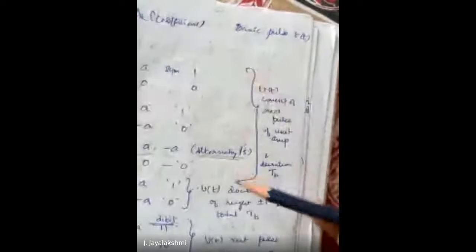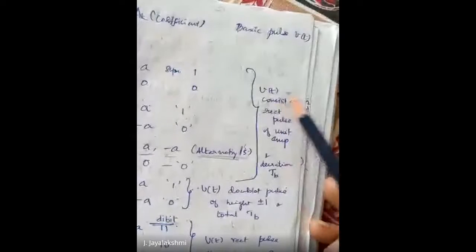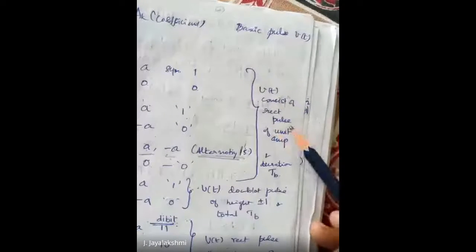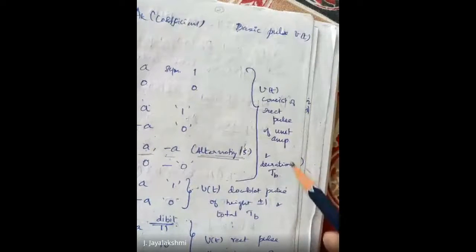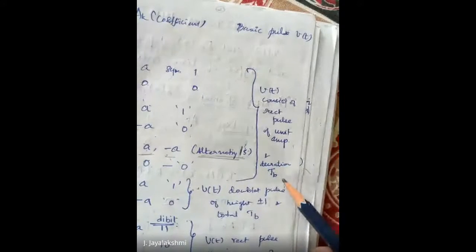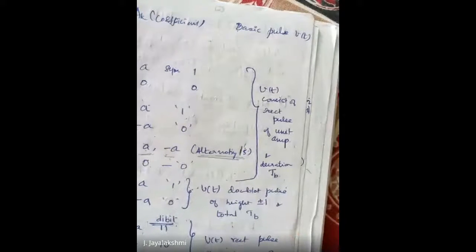So, for the first 3, unipolar, polar and bipolar, your V of t consists of a rectangular pulse of unit amplitude. And you can have a duration of TB. But what about Manchester?